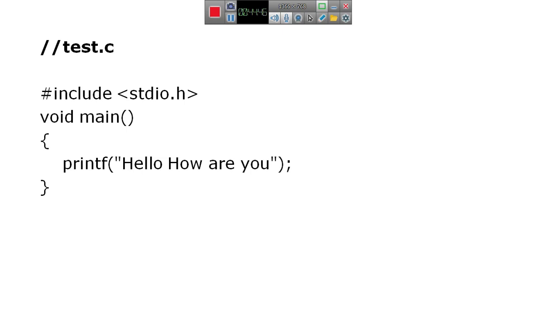In the next video, I will explain all these concepts once again, and I will show you one program by writing the code in the editor, compiling and executing the program.